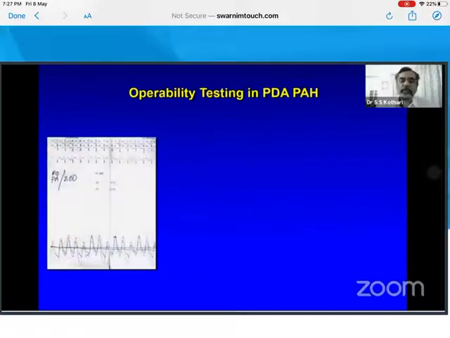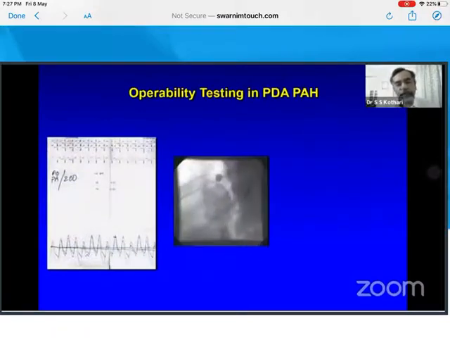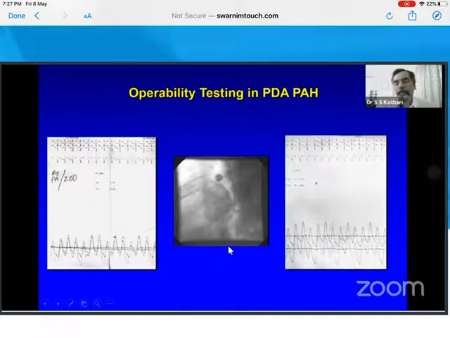And I think some other day we can discuss, but just if you have PDA with PH, because everybody is fond of device closures, we put a balloon, we close the defect and see the change in the PA pressure. If the PA pressure falls, then we say we should close the PDA. But many of these PDAs could come back with the worsening of PA pressure, and then you close the PDA and you then try to do a pot shunt on him.